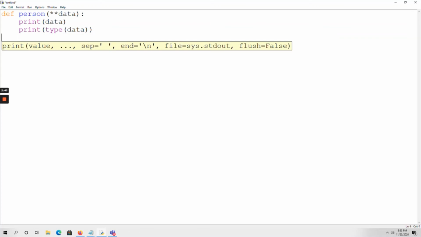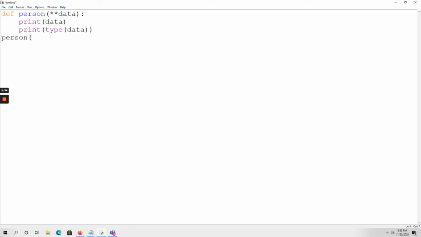So here I am making a function call. This is the function definition, right? So now the function call is person of, and here I am sending some data. Name equal to, take some name, John. Age equal to some 20. Okay, and his salary is 50,000. Okay, and his education is BTech. Okay, so this is the data I am going to pass.